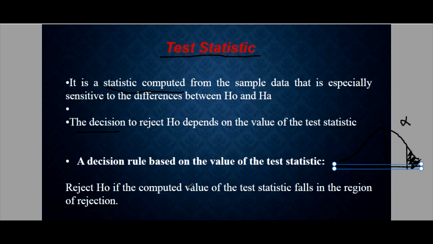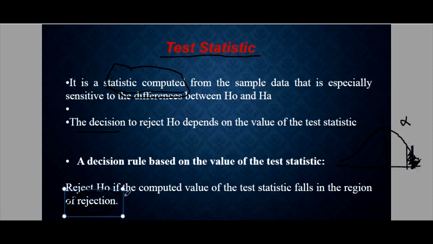If your computed value falls within this shaded region, we call this the critical region or the rejection region, by the word itself.